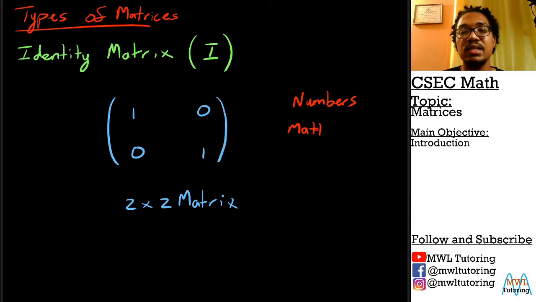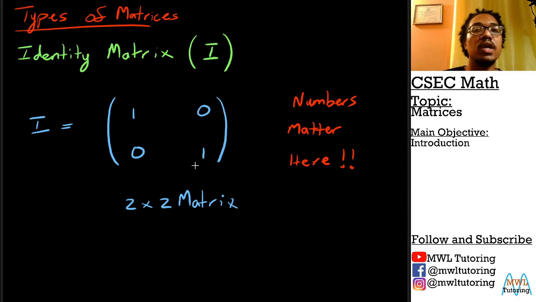So it has to be 1, 0, 0, 1. Cannot be anything else. If it's anything else, it is not the identity matrix. I just thought I'd squeeze this in at the end of these types of matrices, so you could start seeing it from the very beginning, but we'll focus more on it later on in this series here.